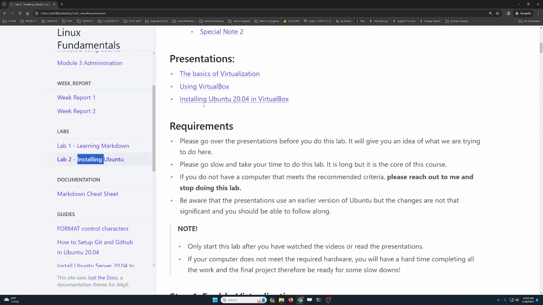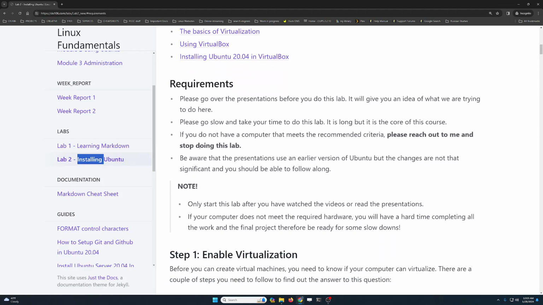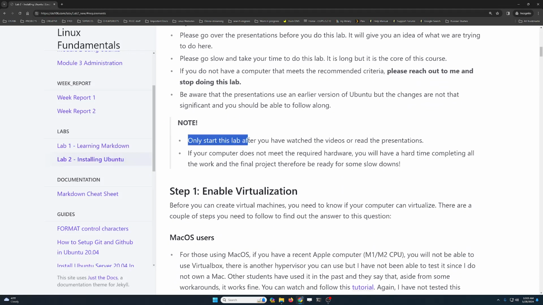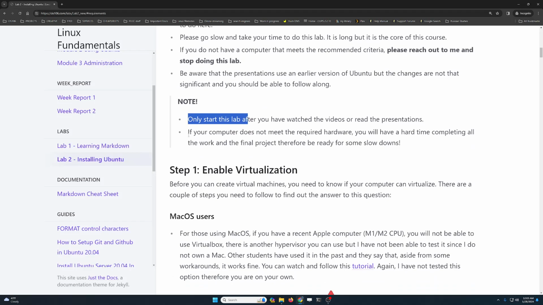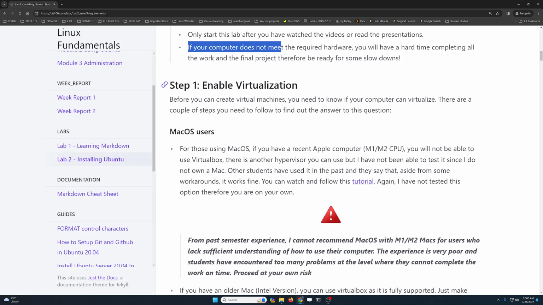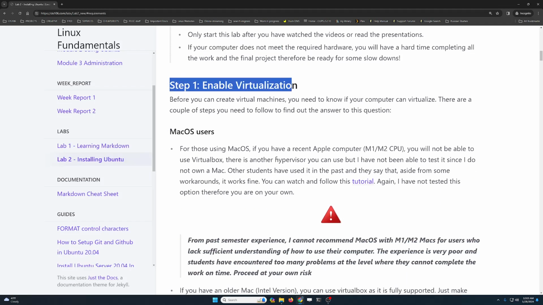And again, it's only looking at the presentations. That's all you have to do. Note, only start this lab after you have either attended the lecture or actually seen the presentations so that you are not blind. If your computer doesn't meet the minimum requirement for this lab, contact me and then we can talk about it. I will do this on a one-on-one basis, so please don't wait until the last minute to do this lab. Now let's start with the step number 1. I forgot to mention, because of the length of this lab, I'm going to try to put the timestamps of each of the steps in the video description.